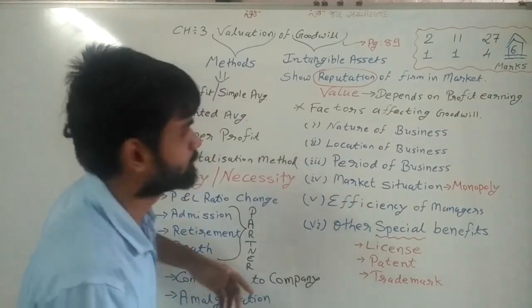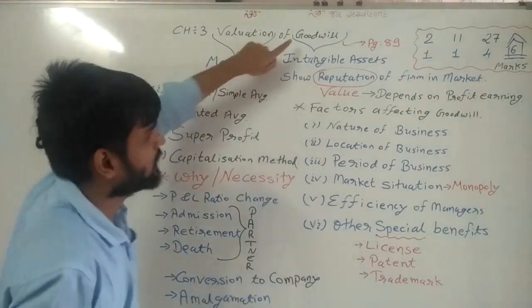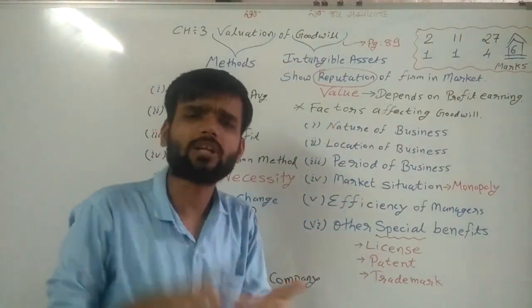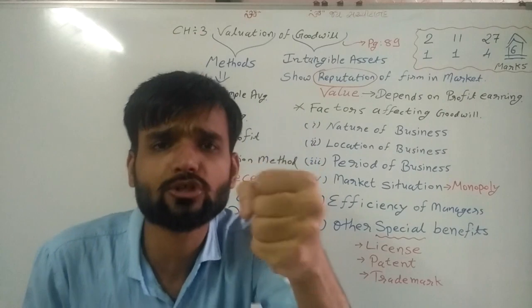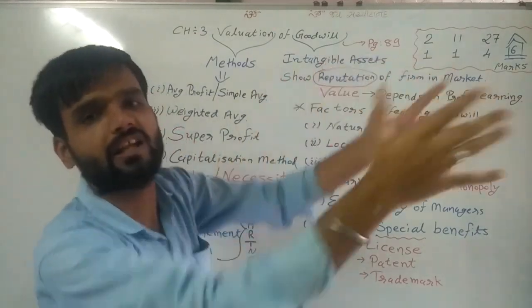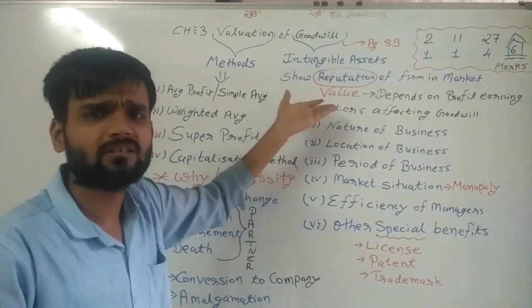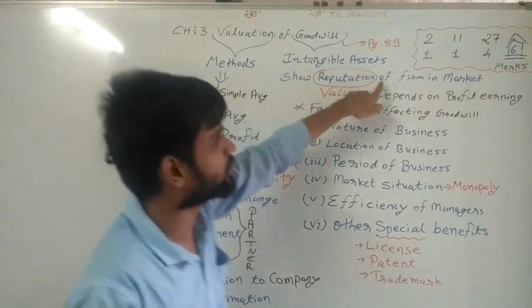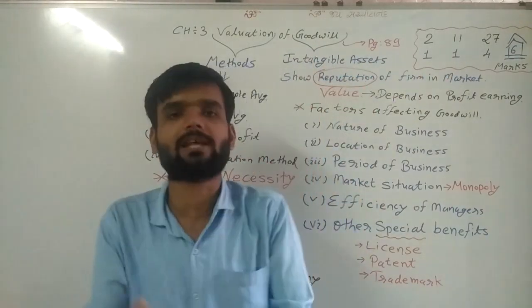Again I am repeating, try to understand. What is goodwill? Goodwill is an intangible asset. What does it show? It shows the reputation of the firm in the market. So that is the meaning. Goodwill is an intangible asset which shows the reputation of the firm in the market. That is the first definition.